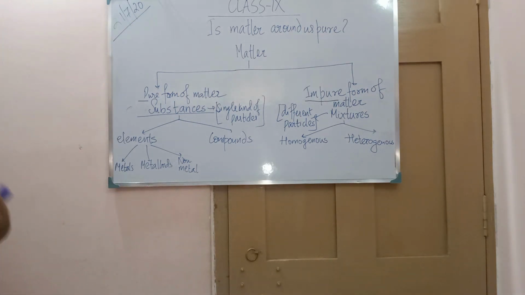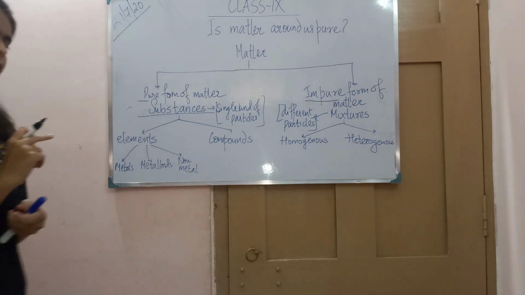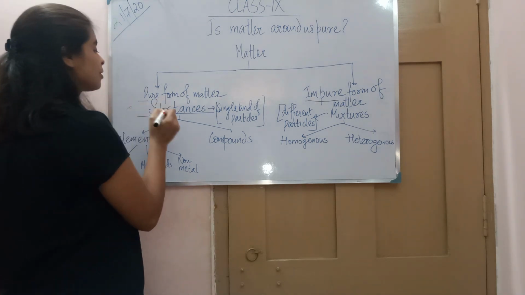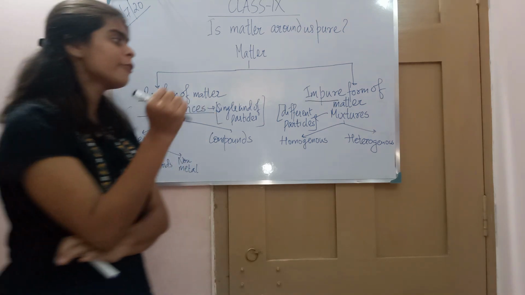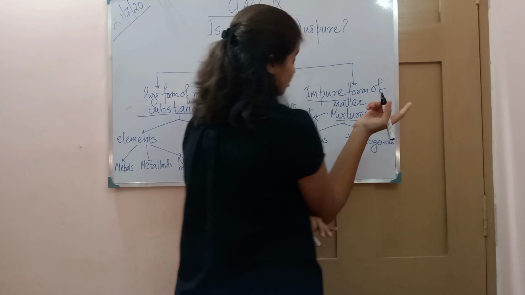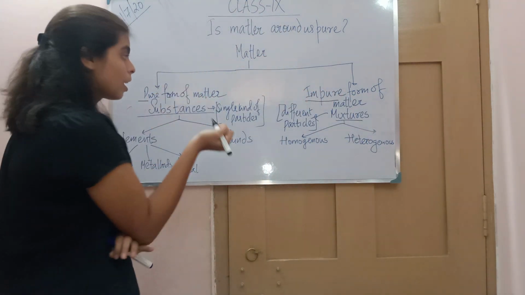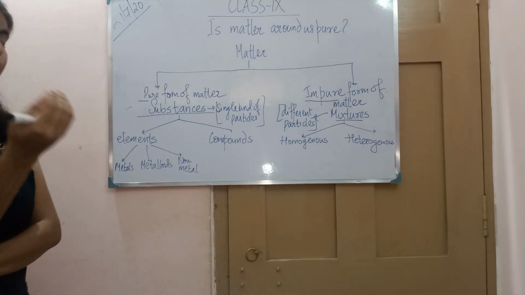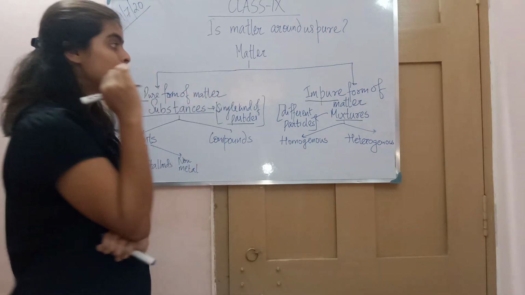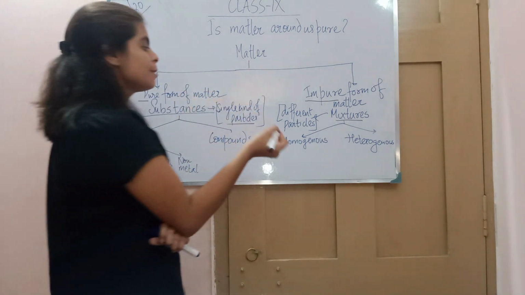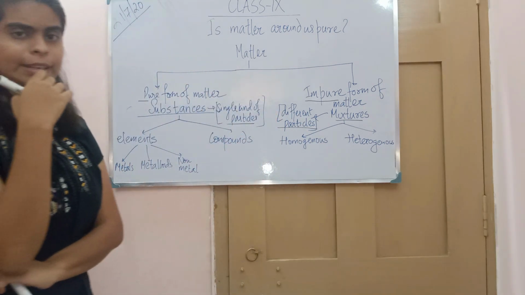We also discussed what we should call a pure form of matter. I told you that the pure form of matter is called a substance, and the impure form of matter is called a mixture. We also discussed the characteristics. In substances, only a single kind of particle is present. But in mixtures, different particles are present. There is not only a single kind; you will find different kinds of particles in it.